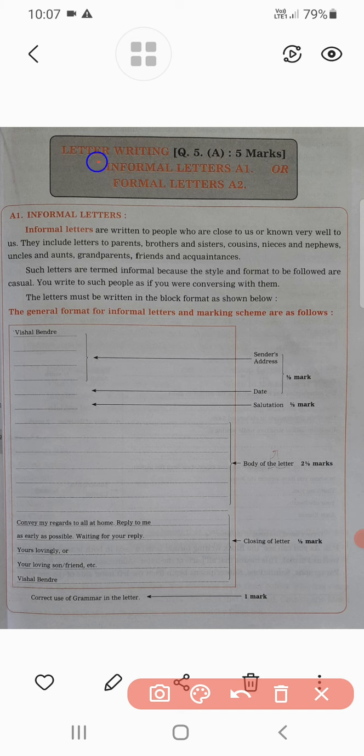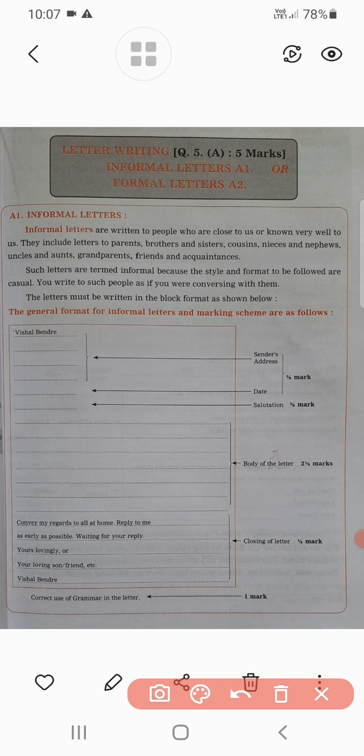Now, it is not necessary to write both the letters, as the key word here is "or". It means when you attempt a question based on letter writing, you have to attempt either the informal letter or the formal letter. You can attempt any one of them.